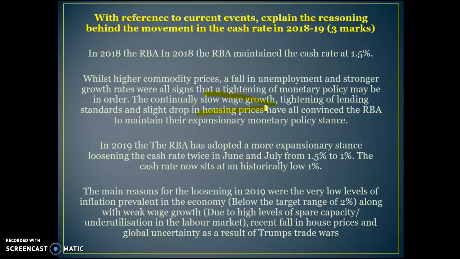Then bang, 2019 hit, and essentially the RBA adopted a more expansionary stance. We've lowered the cash rate from 1.5 to 1%. The cash rate now sits at a historically low 1%. And the main reasons for this loosening were things like low levels of inflation in the economy, below 2%, weak wage growth because of lots of spare capacity, the fall in house prices, and the global uncertainty that's occurred because of the Trump trade wars and how that's impacted China.